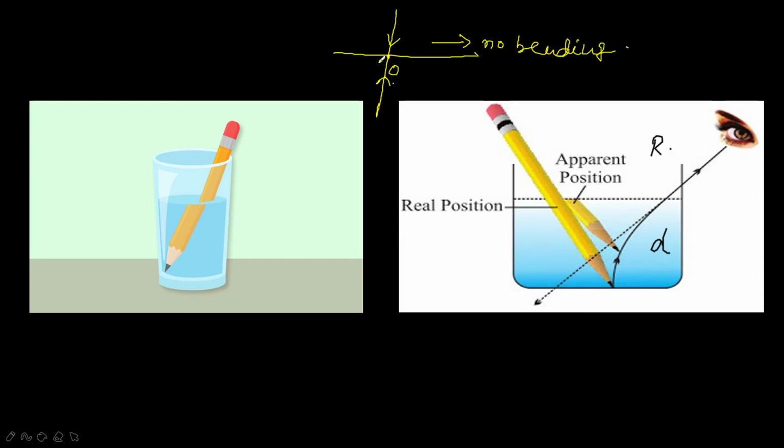Okay, now the bending of a stick or a pencil in the water. Before understanding that, what is the actual cause of refraction? Refraction of light takes place due to the change in the speed of light as it enters from one transparent medium to another transparent medium.